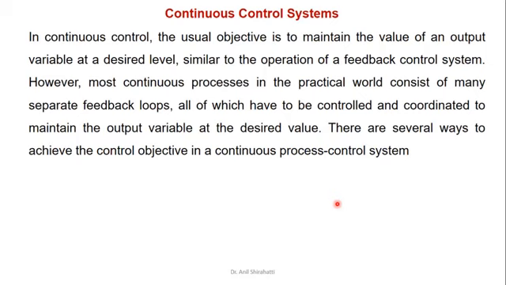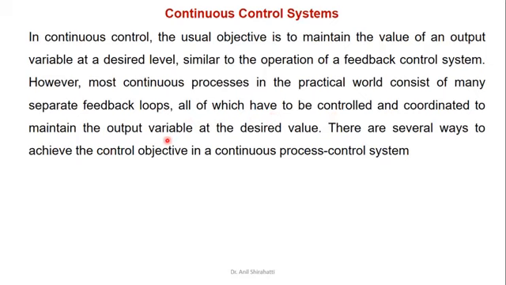But in closed loop, I get feedback of what the output is, and then I can correct the input value in future. In a continuous process, the usual objective is to maintain the value of an output variable at a desired level, similar to the operation of a feedback control system. However, most continuous processes in the practical world consist of many separate feedback loops, all of which are coordinated to maintain the output variable.